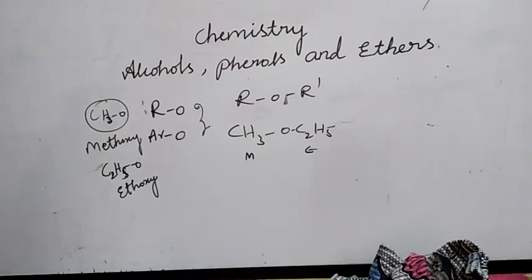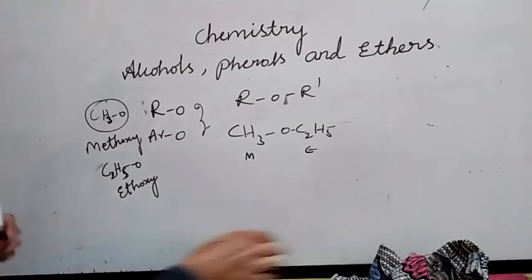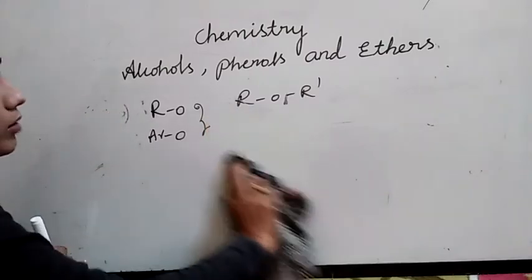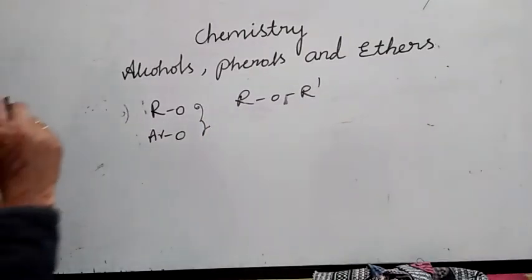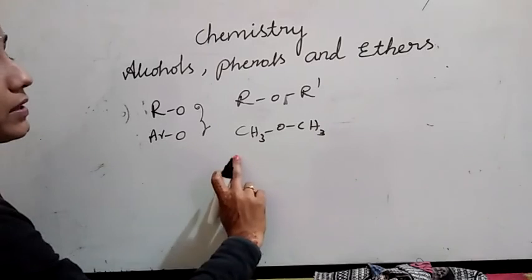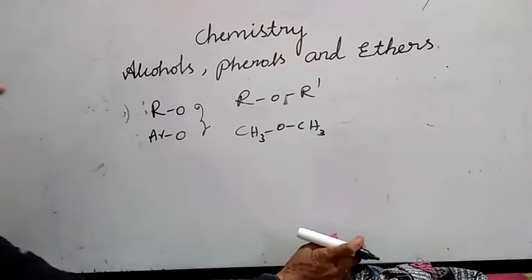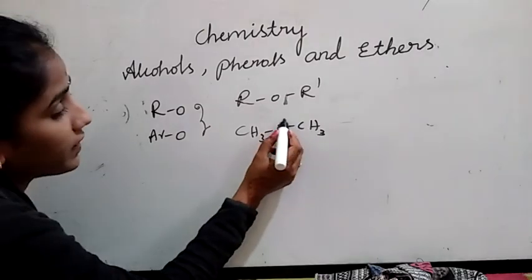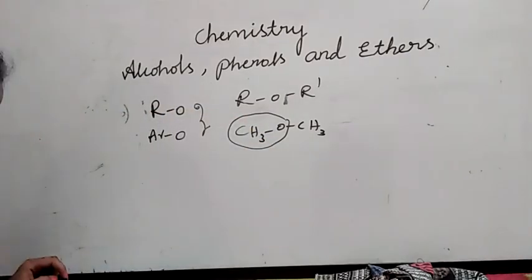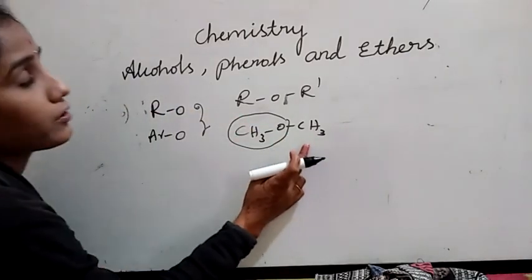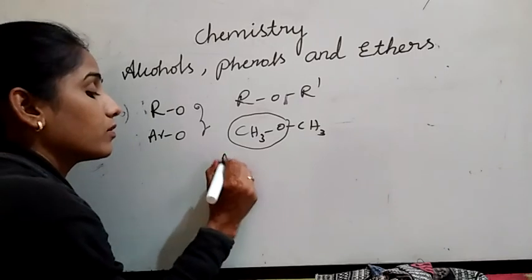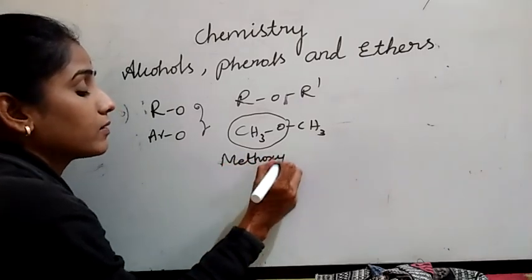Can you give the name? Common name you can give dimethyl ether. I'm going to explain how you can give a common name and IUPAC name for ethers. See here, CH3OCH3. Can you give the common name? Dimethyl ether. Can you give the IUPAC name? The R group is this one, RO. OCH3 is methoxy. So methoxy methane. One hydrogen is replaced by an OCH3 group: methoxy methane.